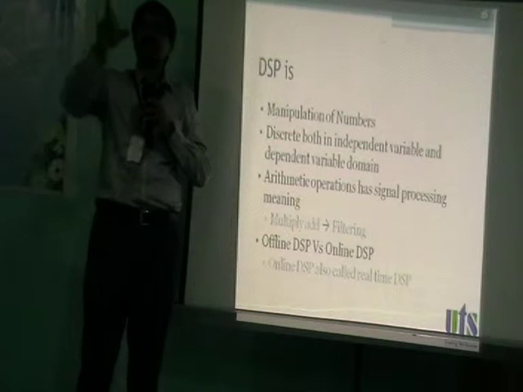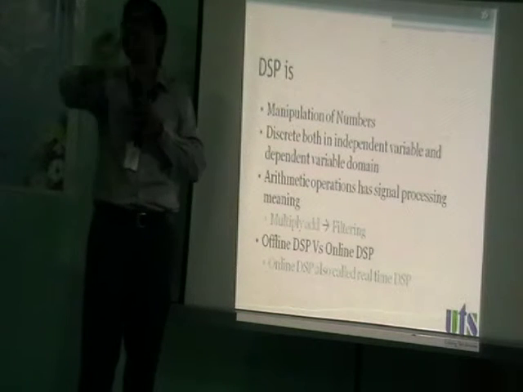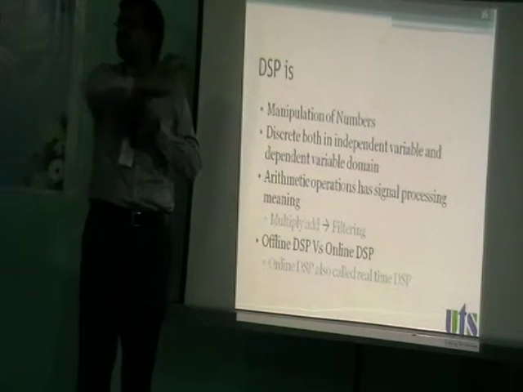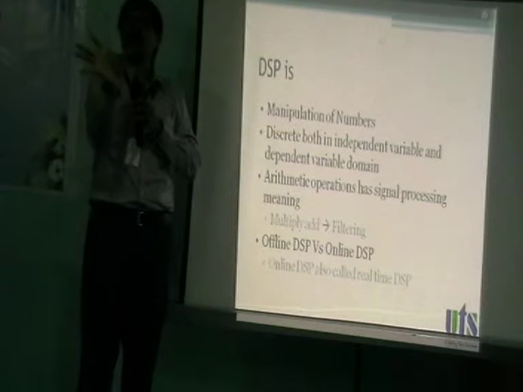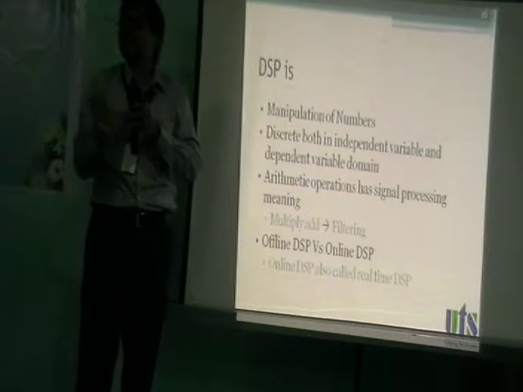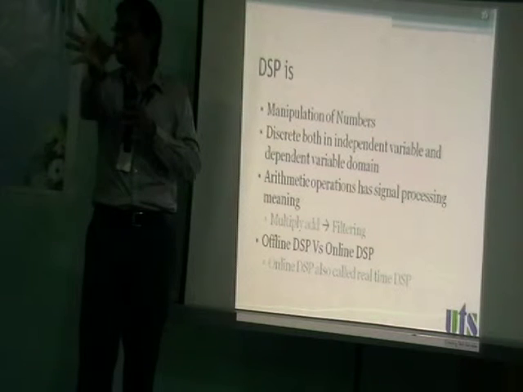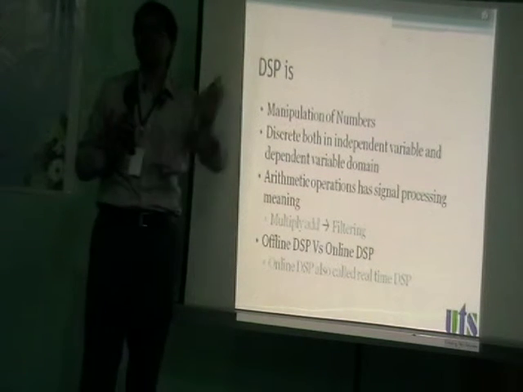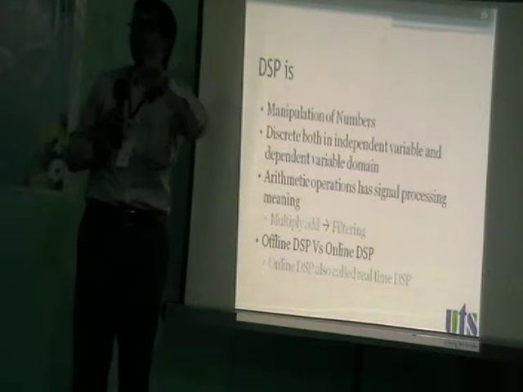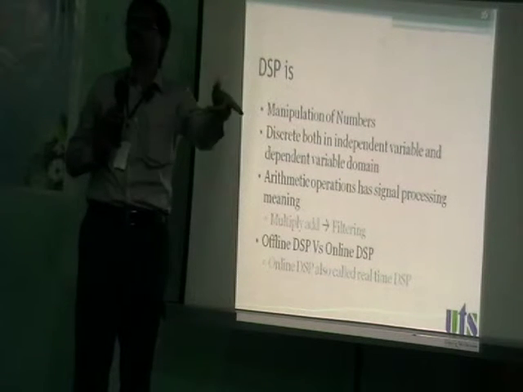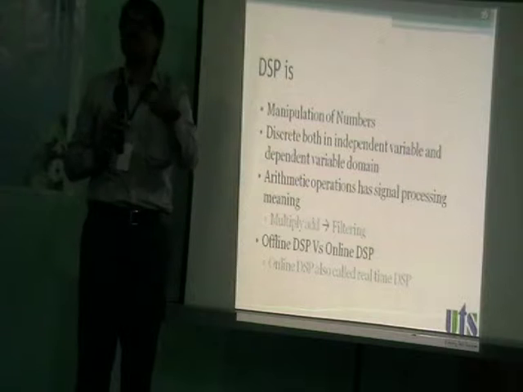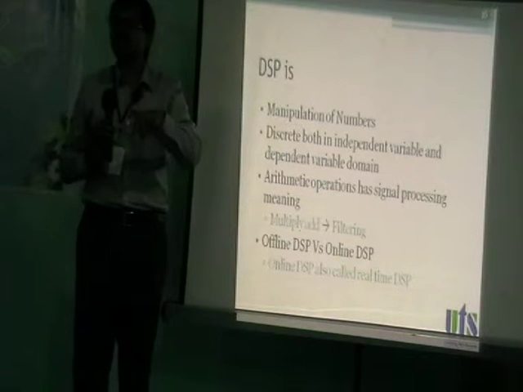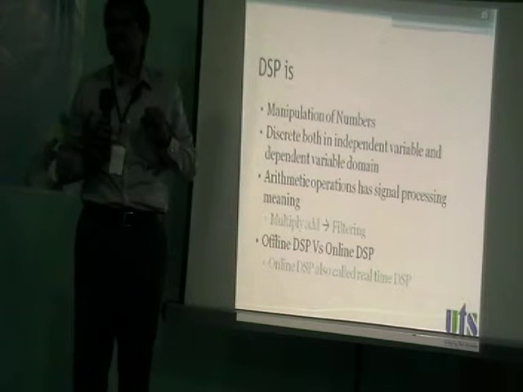Okay? Now, simple. Let's say I am getting a stream of numbers. What I do is, I take 4 numbers and average them. One number goes, then the next new number comes, and again I average 4. Old 3 values, one new value, average. Now this is arithmetic. But you know what is the meaning of it? This is called a moving average filter.